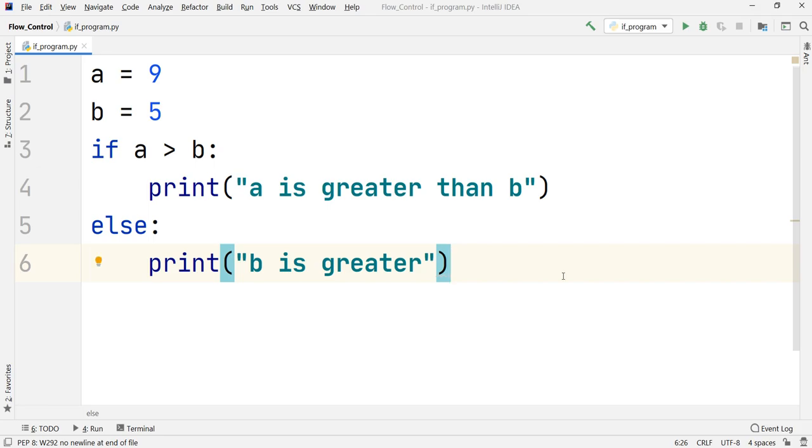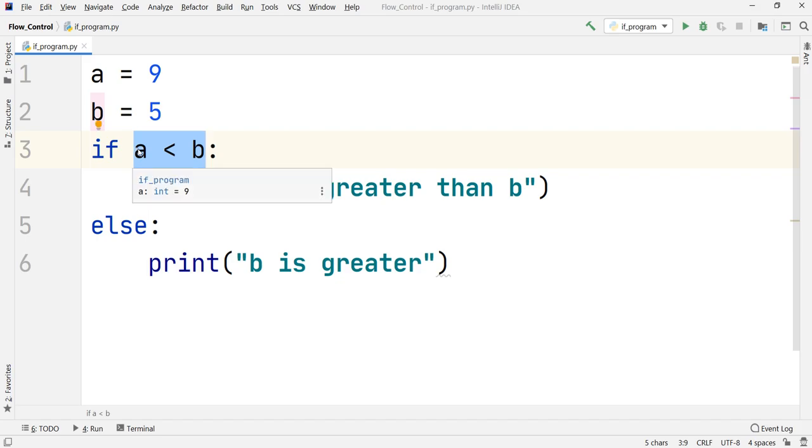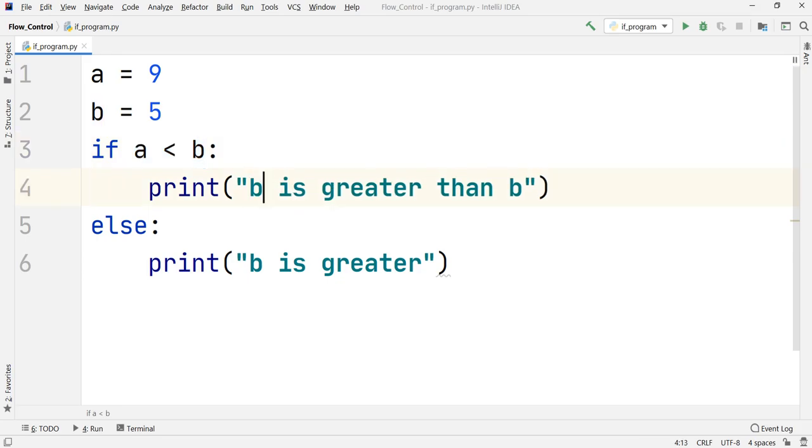Now we can even play around a bit with the operators as well. So rather than using a greater than sign, suppose I use a less than sign. What change do I have to make in my code so as to make this valid? What I'm checking right now is whether a is less than b. So if a is less than b, what should I print? I should print that b is greater than a.